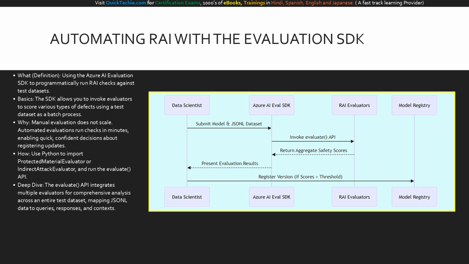Let's walk through the automation sequence. The data scientist initiates the process by submitting their candidate model and a comprehensive JSONL test dataset to the Azure AI Evaluation SDK. The SDK programmatically invokes the Evaluate API, triggering our suite of RAI evaluators. The evaluators process the batch and return aggregate safety and quality scores. After reviewing these results, the data scientist can confidently register the new version in the model registry, knowing the decision is backed by rigorous, automated safety data.